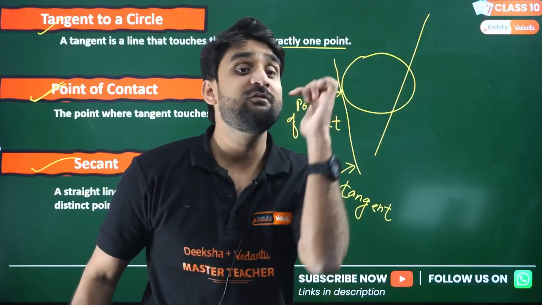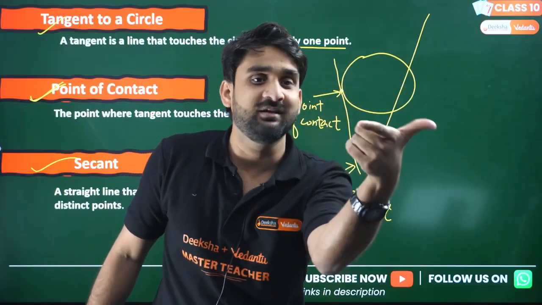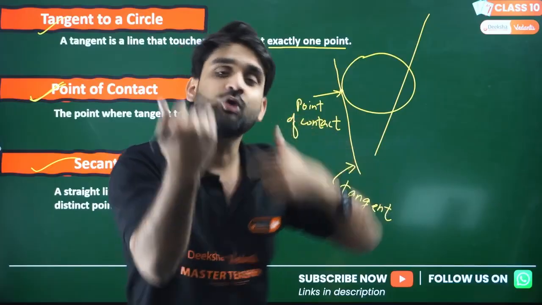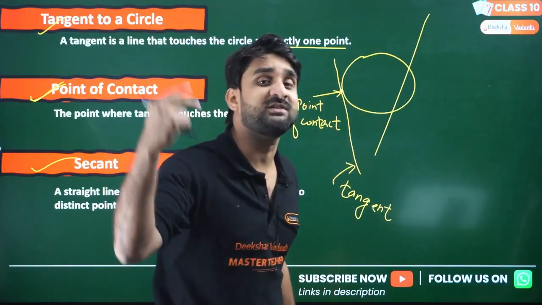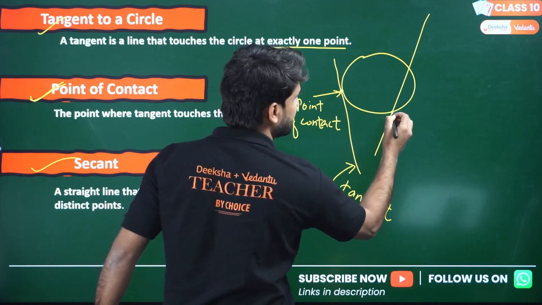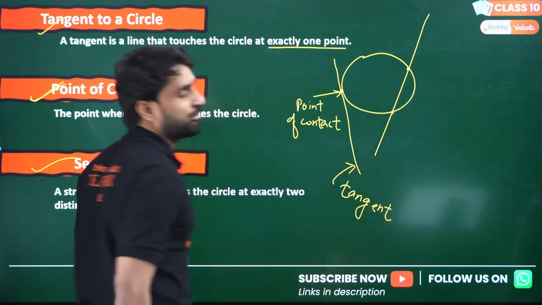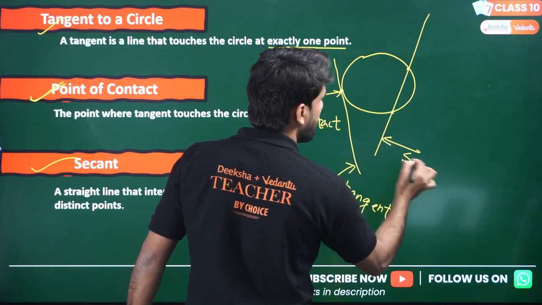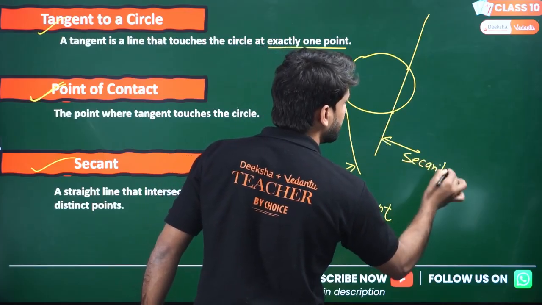But I'm saying if the line is passing through the circle, if a line is intersecting the circle, how many intersection points will there be? There will be 2 intersecting points. So this is 1 intersecting point and this is 1 intersecting point. So this line is called, my dear lovely kids, secant.